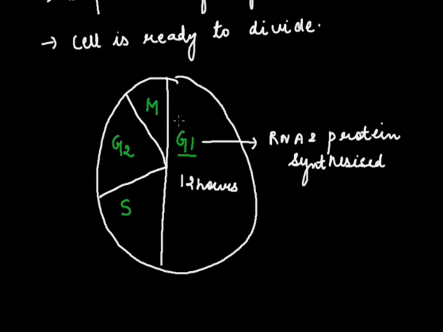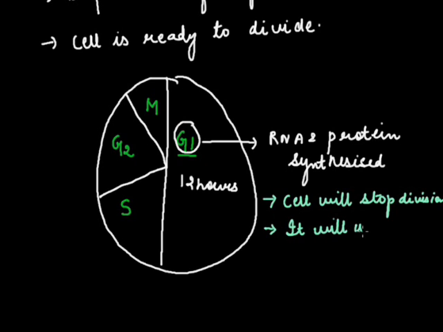Now, when the cell is in the G1 phase, it has two options, or rather we can say it has three options. What are the three options? The cell will stop division, or it will undergo division. If it will undergo division, it will directly enter where? It will directly enter into the S phase.